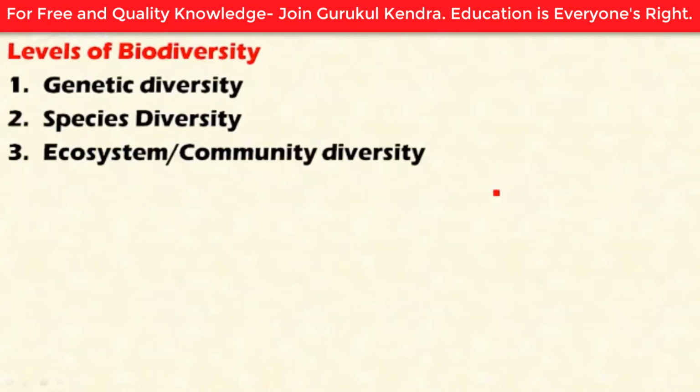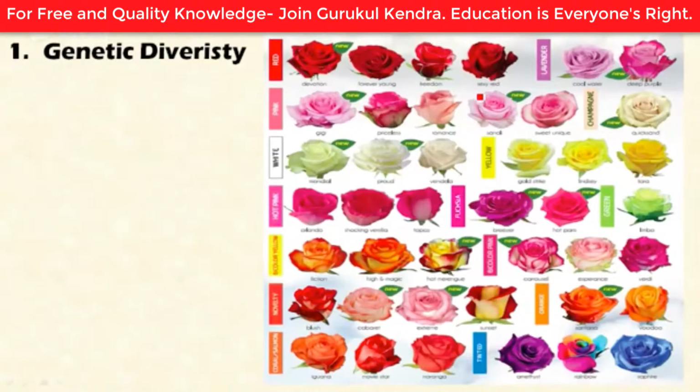Let's look at the levels of biodiversity as it was mentioned in the definition. Biodiversity is considered to exist at three levels: at the genetic level, at the genetic makeup of the organism, at the species level, and at the ecosystem or community level. So this is the broader level of biodiversity. First let's look at the genetic level. It is concerned with the variation in genes within a particular species.